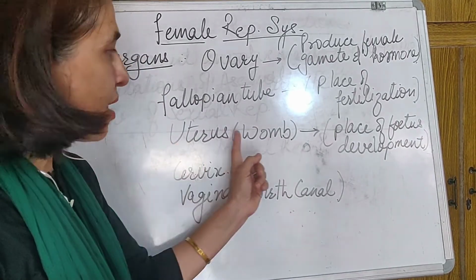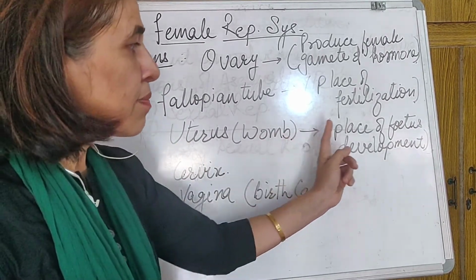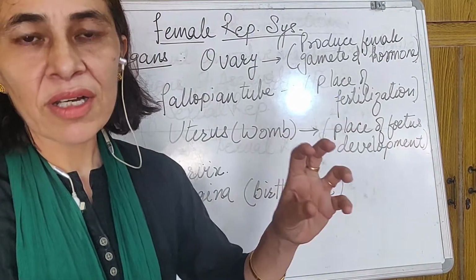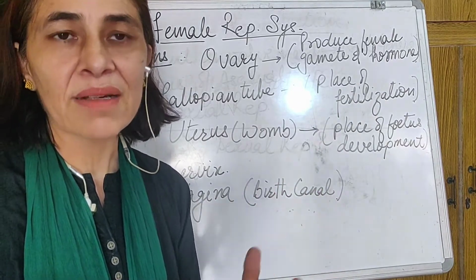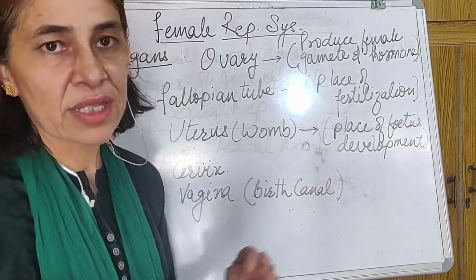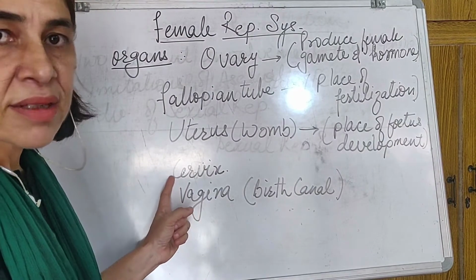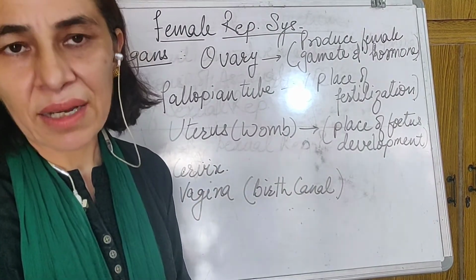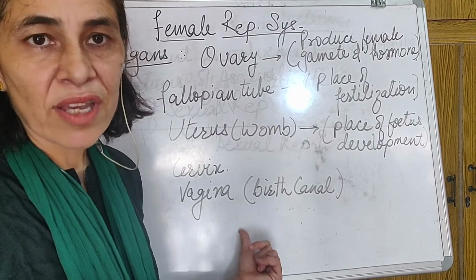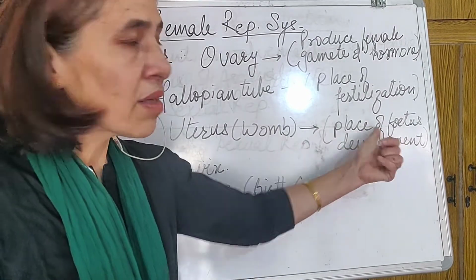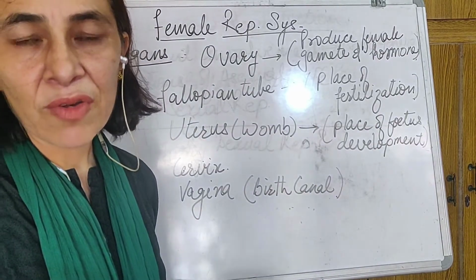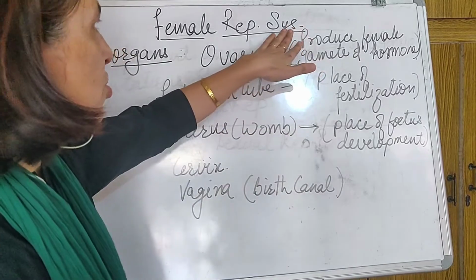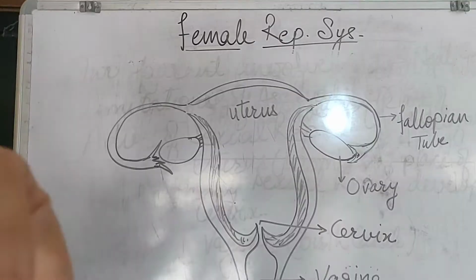Uterus, other name is womb. This is the place of fetus development. The small child inside the mother's body is called a fetus. Cervix, vagina. The vagina is also known as the birth canal. It is the place from where the fetus comes out of the mother's body during birth. So these are the various organs which constitute the female reproductive system.